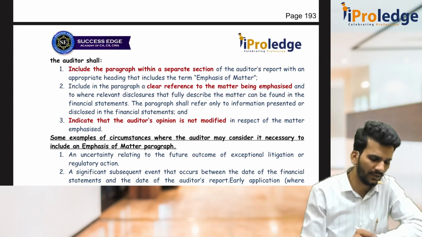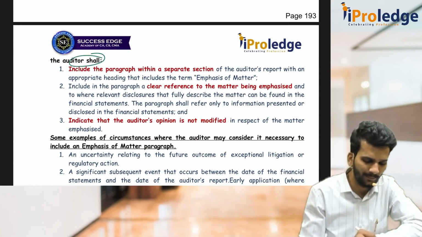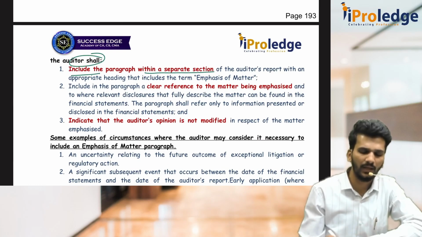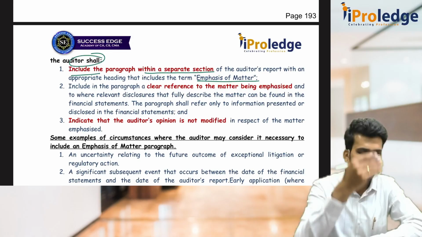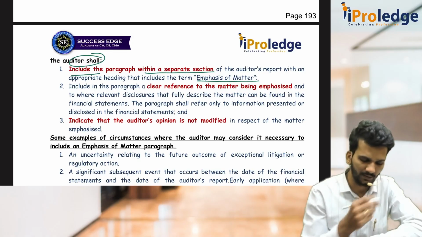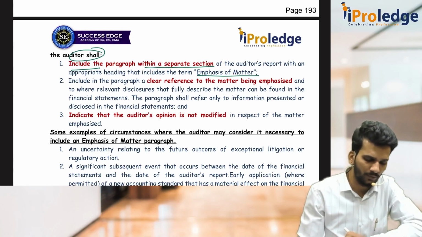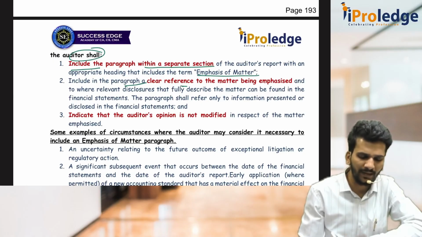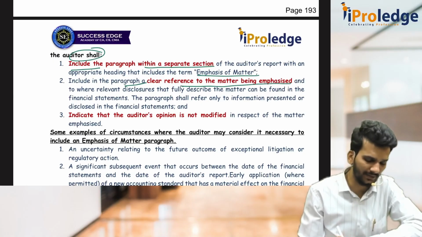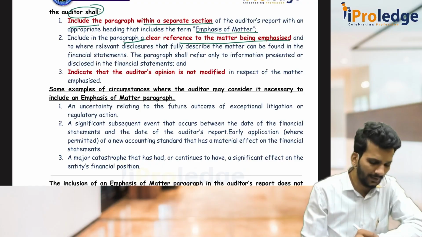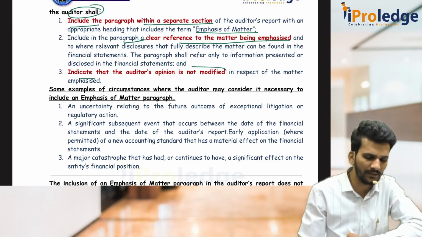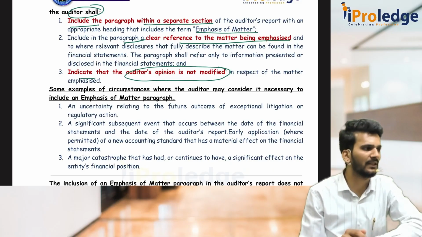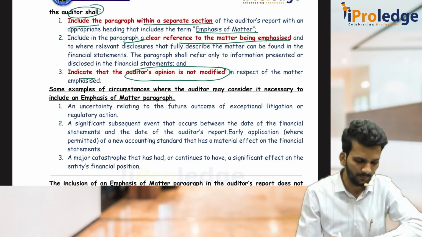Sir, how do you state that the auditor shall include a separate paragraph, a separate section in the name of Emphasis of Matter paragraph in the audit report? As we listed out the points, there is an Emphasis of Matter separate paragraph, and you clearly tell what matters are being emphasized, what you are highlighting. And you have to tell them that because I am highlighting here, my opinion is not modified because of these things. Auditor's opinion is not modified in respect of matters emphasized.